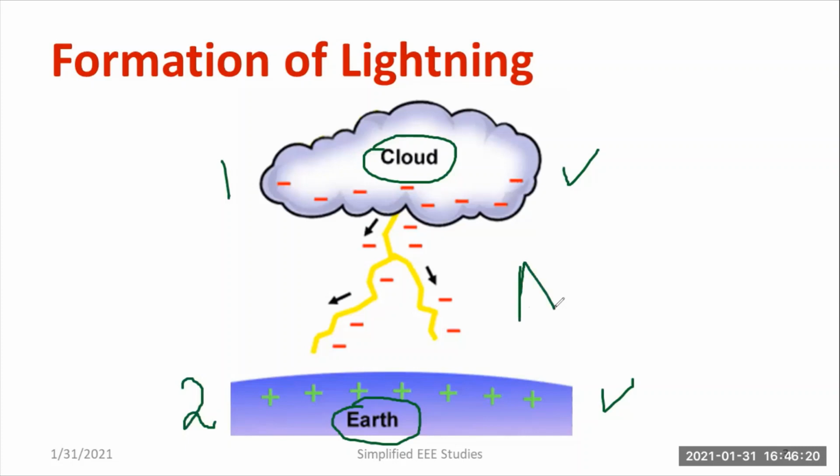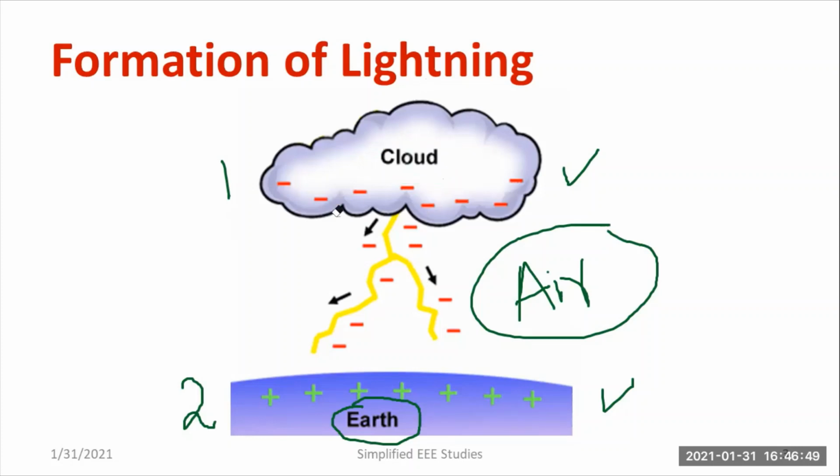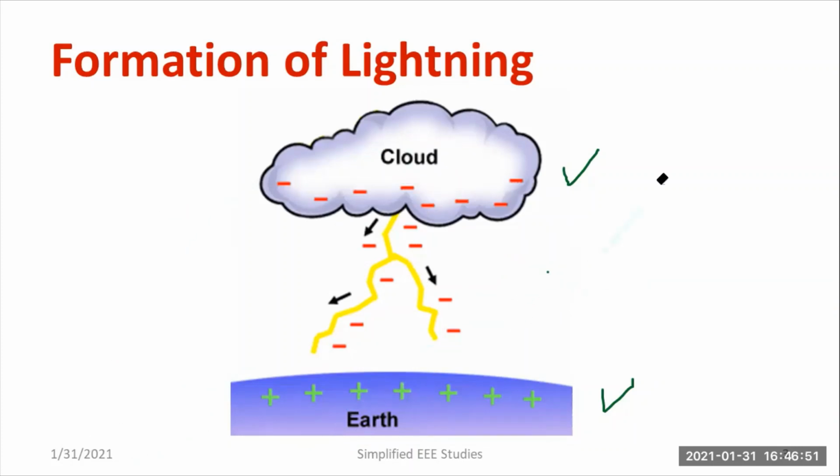In between, air is available. It will act as a dielectric medium, air. Air is actually available between cloud and earth. So during discharge, the dielectric breakdown of air will take place. That means the medium, air, is becoming conductive. In between, the discharge will take place. The reason for discharge, why we are saying that the lower level of the cloud is negative and the earth layer is positive, I will let you know. So let me move further.